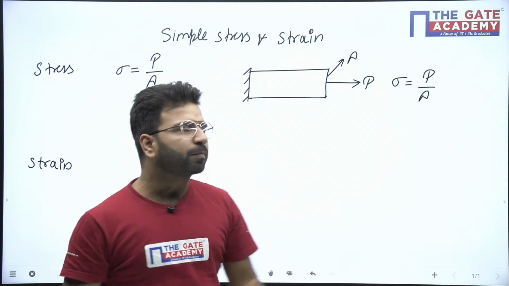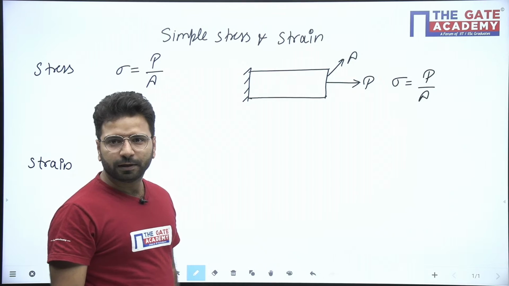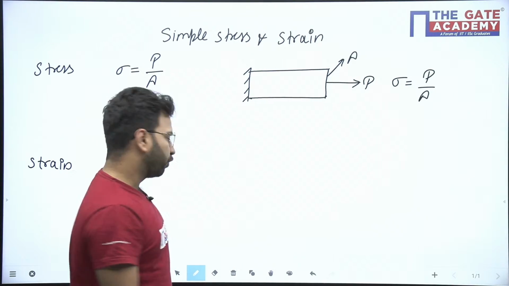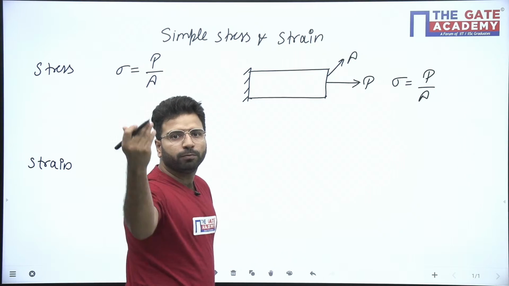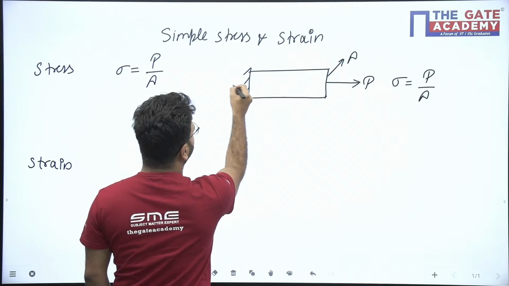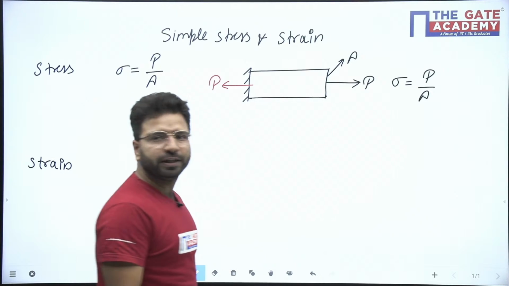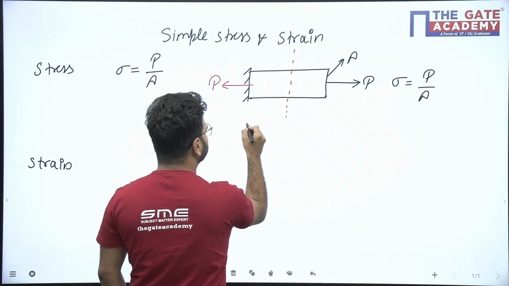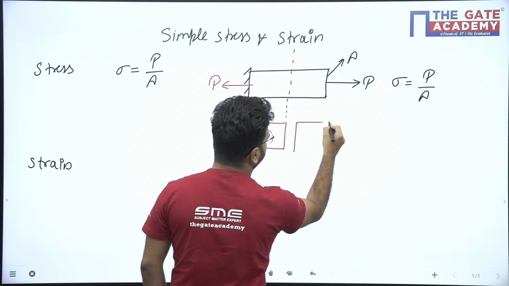What does it mean? Just see here. If force P is applied here, can you tell me what will be the reaction on this support? You know Newton's third law of motion, so it will be equal and opposite. Here the force will again be P, equal and opposite. If I cut one section here, it will be like that.